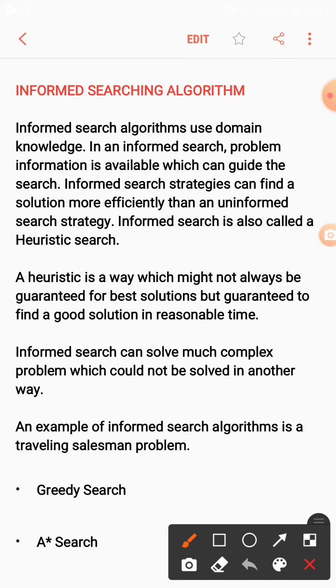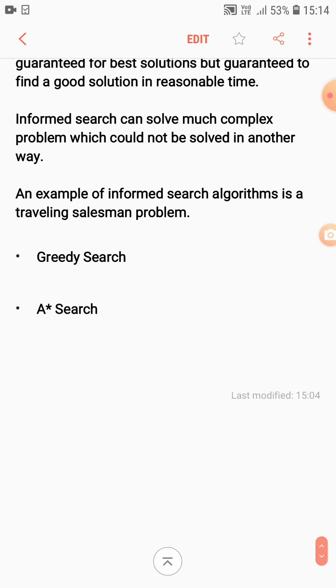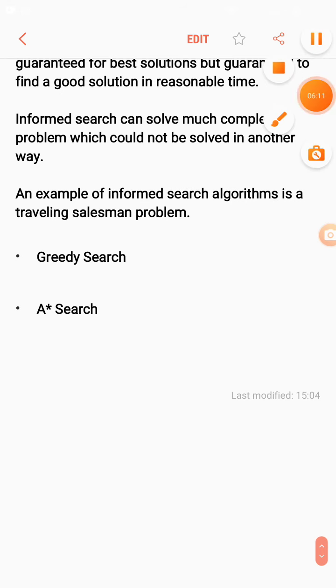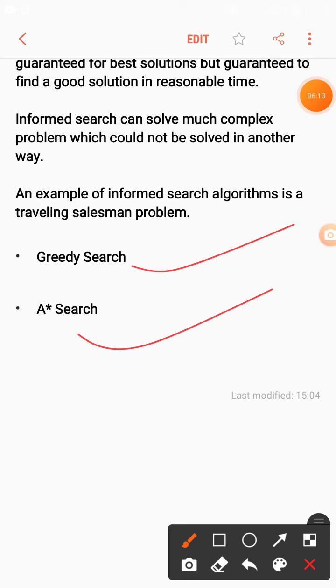Informed search can solve much more complex problems which could not be solved in another way. So informed search will solve various complex problems which we can't solve with uninformed search. The various informed search algorithms here are the traveling salesman problem, greedy search, and A star. We will study each and every searching algorithm in detail in my other videos.